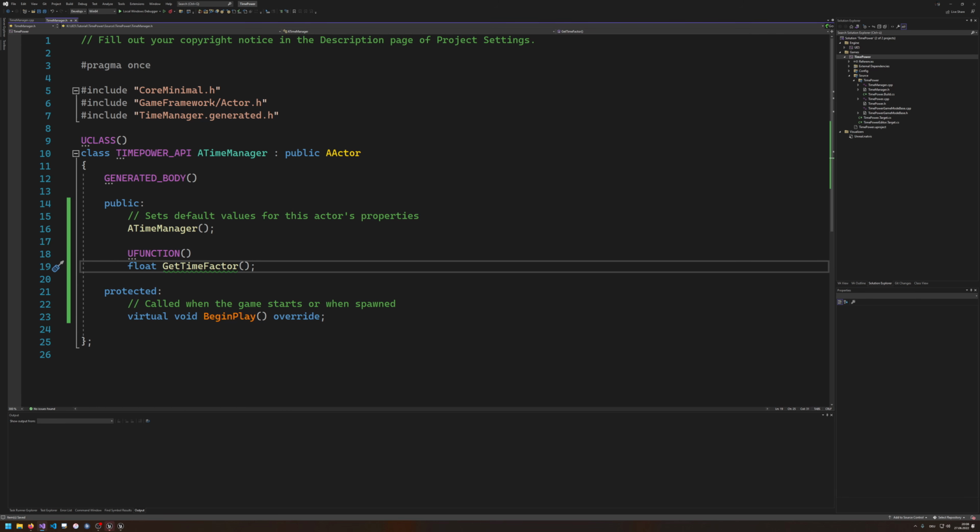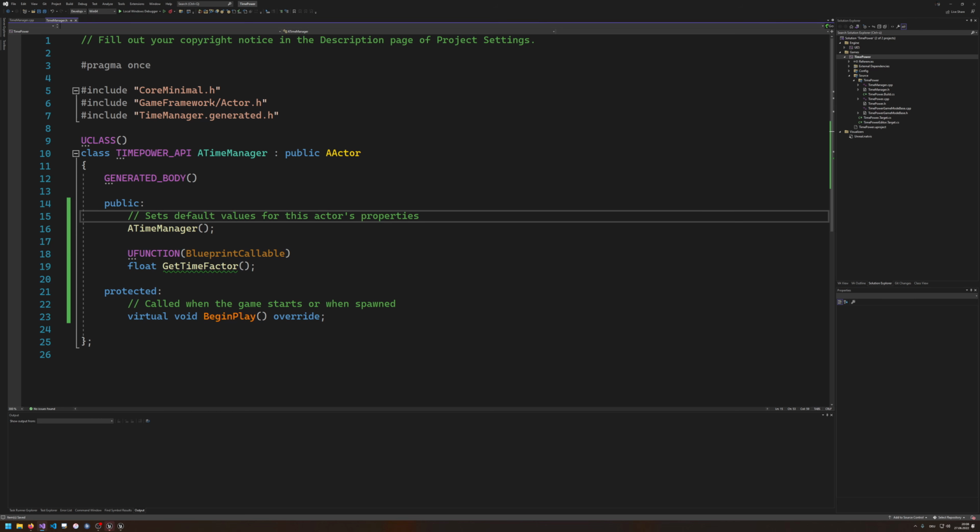It's going to be public and BlueprintCallable because we want to make this callable. I think just BlueprintCallable is enough.